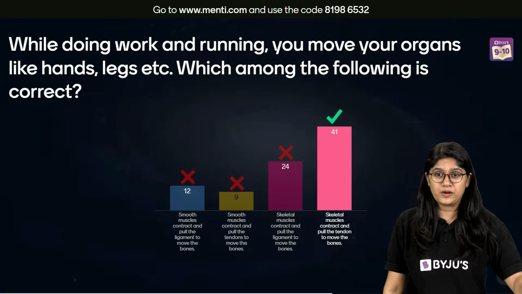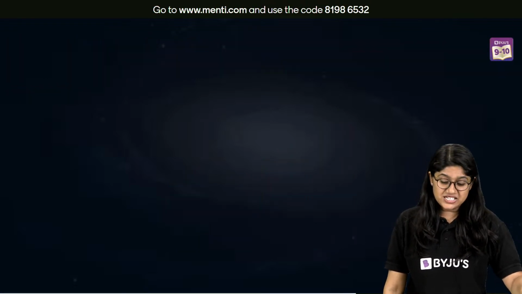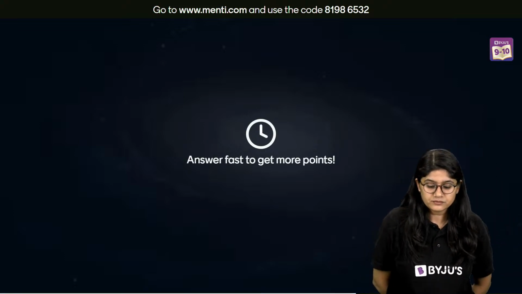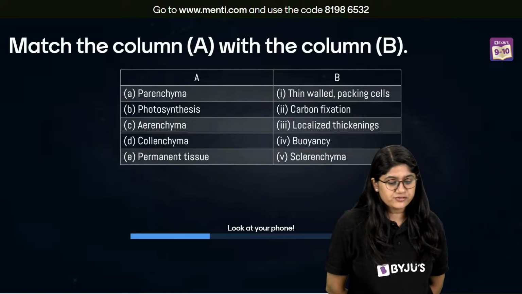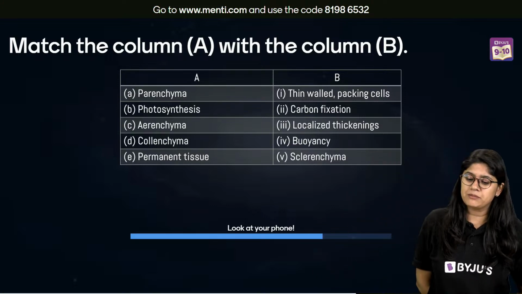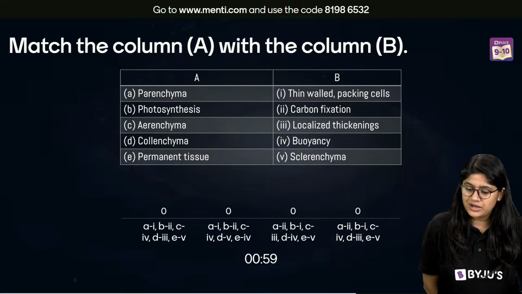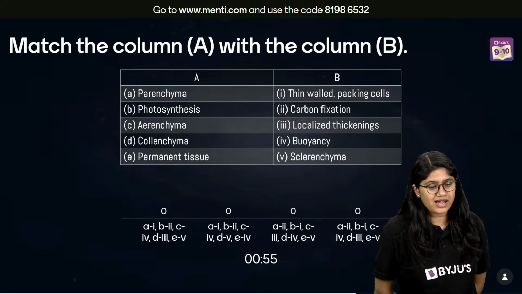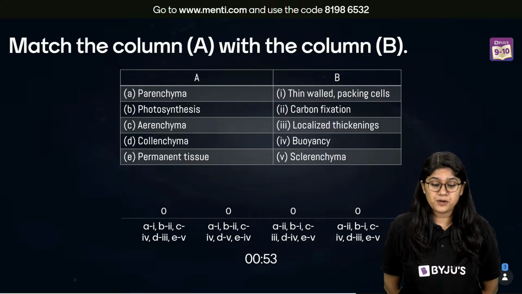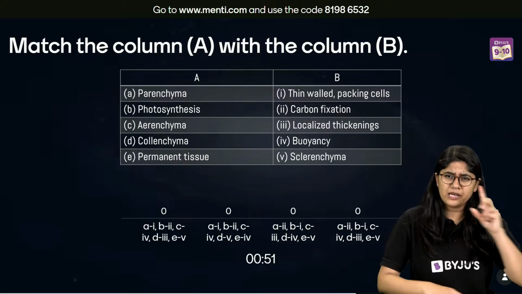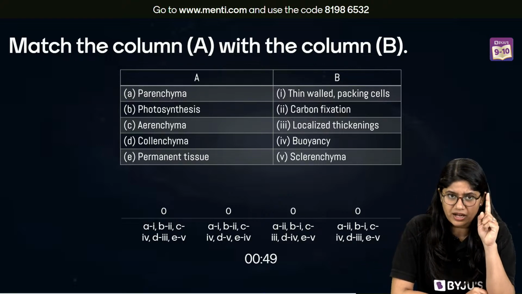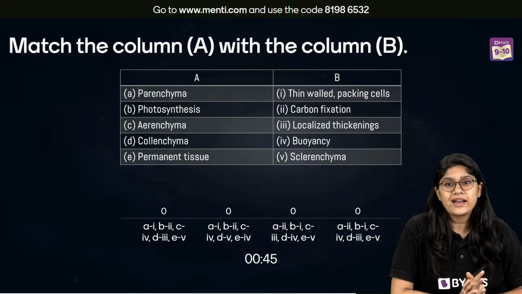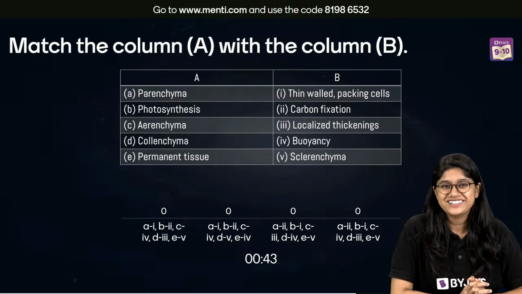Very well done, everyone. Let's take a look at question number 12, everyone, on your screen. And here we go. Match the following. Take your time and match it up. You'll have 1 minute, everyone. We have parenchyma, photosynthesis, aerenchyma, collenchyma, and permanent tissue. If you match even one correctly in the beginning, you can easily find the rest. This is a trick for all of us to find the answer for match the following.